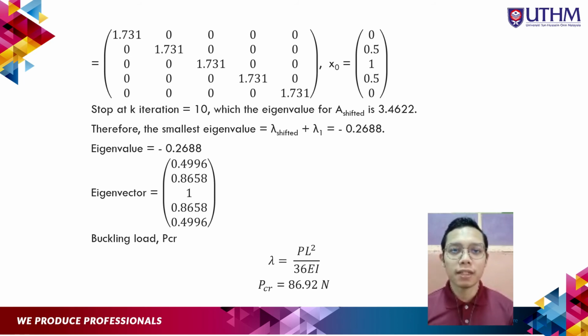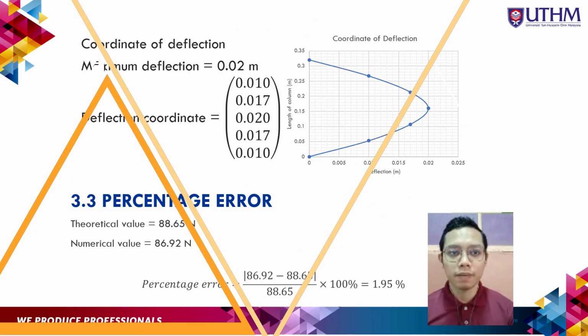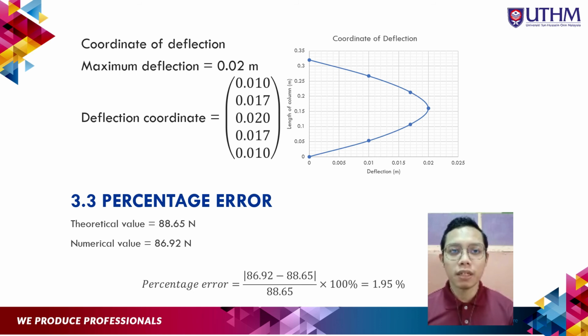We stop the k iteration at 10, where the shifted eigenvalue is 3.4622. The exact eigenvalue will be the dominant plus the shifted eigenvalue, and the result is negative 0.2688. The eigenvector will only show the shape of buckling. The eigenvalue is then inserted into the formula, and the buckling value is 86.92 Newton. We can also obtain the coordinate of deflection by multiplying the value of maximum deflection with the eigenvector. The graph is shown above.